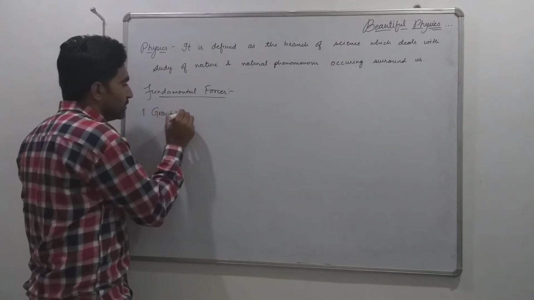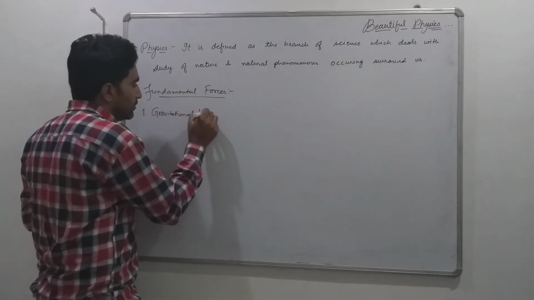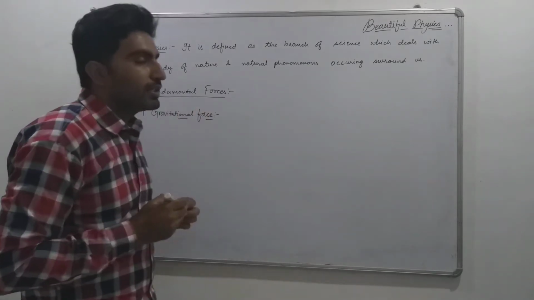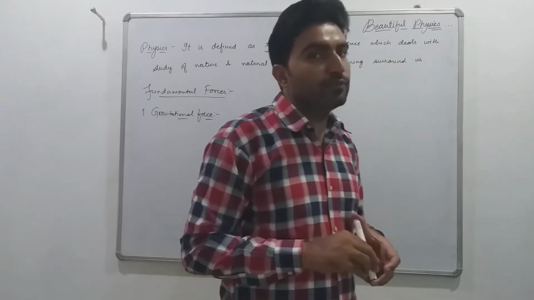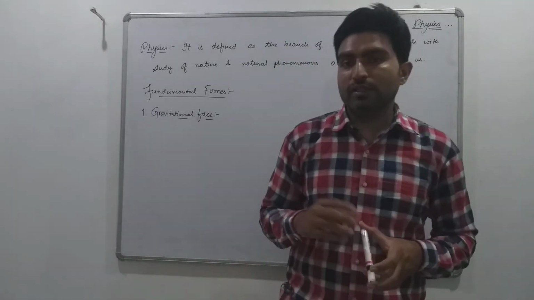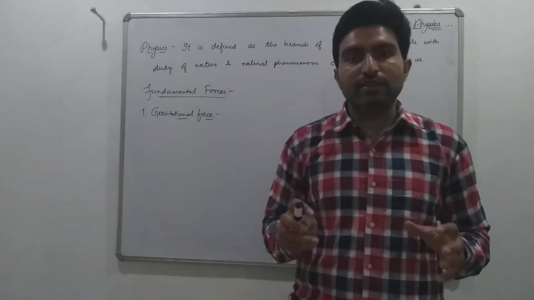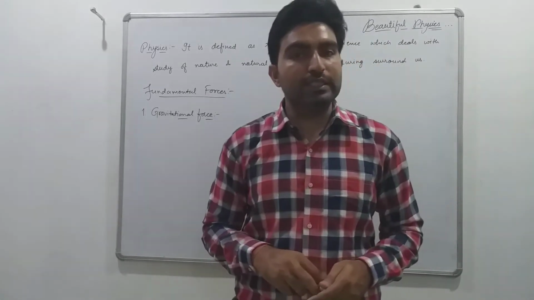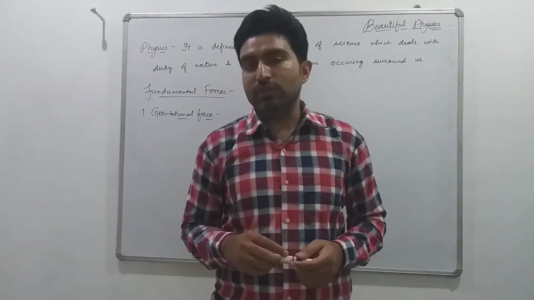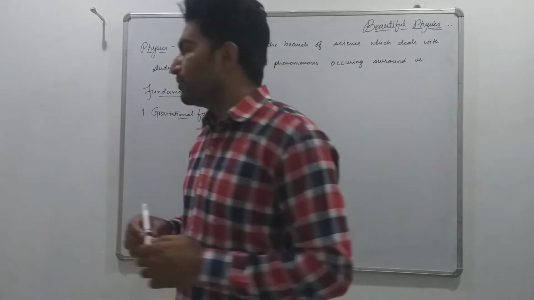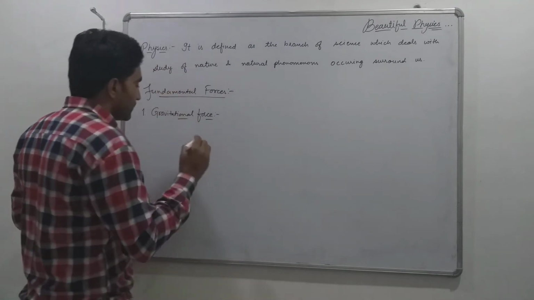Gravitational force. As we all know, gravitational force is an attractive force. According to Newton's law of gravitation, the force of attraction between two heavenly bodies is directly proportional to the product of their masses and inversely proportional to the square of the distance between them.